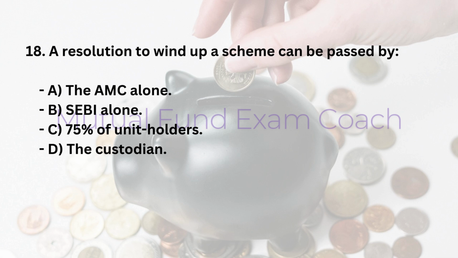18. A resolution to wind up a scheme can be passed by: A. the AMC alone, B. SEBI alone, C. 75% of unit holders, D. the custodian. Answer: C. 75% of unit holders.